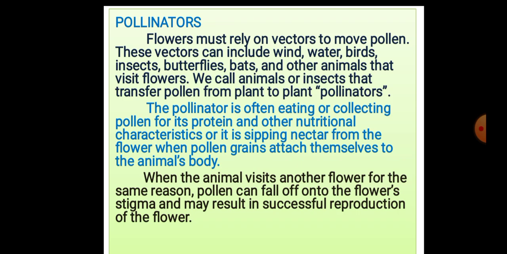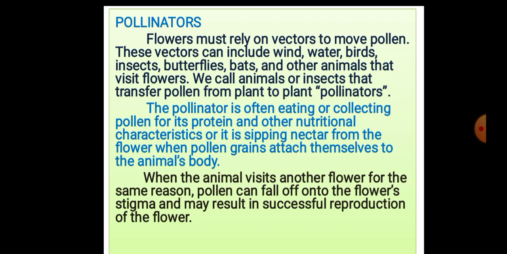We call animals or insects that transfer pollen from plant to plant pollinators. The pollinator is often eating or collecting pollen for its protein and other nutritional characteristics, or it is sipping nectar from the flower.